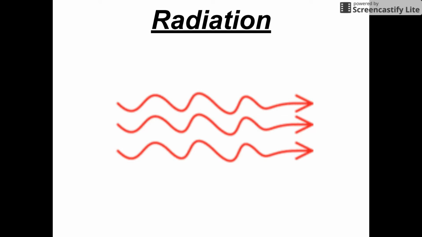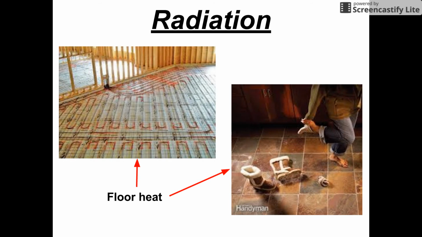Radiation is the final mode of heat transfer. Radiation is usually the transfer of heat from one place to another place through waves. Radiation has no obstructions. They can even penetrate through solid objects to reach their targets, as you can see here with the heating coils underneath the tile floor. This does not include the motion or movement of particles.